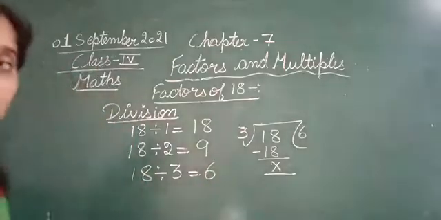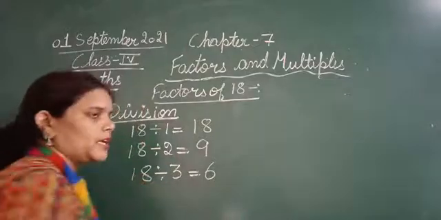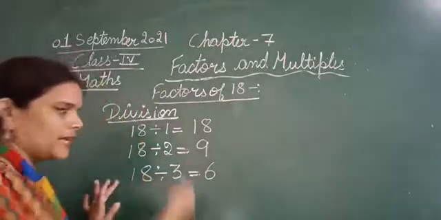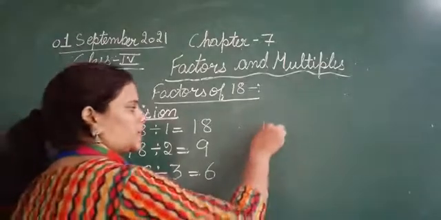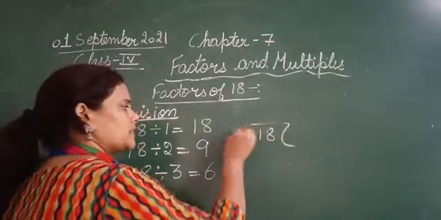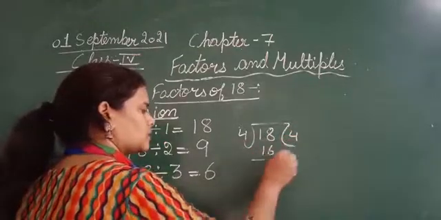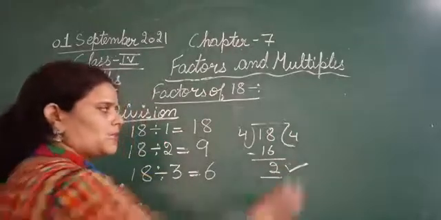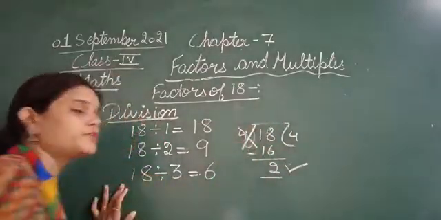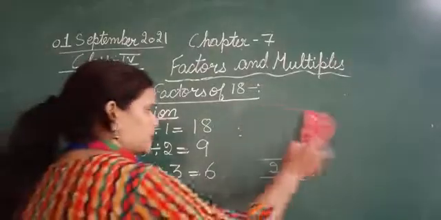Okay. Next, the number by which 18 will be divided, that can be 6. Suppose next we divide 18 with 4. अगर आप 18 को 4 से divide करेंगे, देखिए 18 divided by 4. 4 4s are 16. 2. So here we are having the remainder. So that means 4 is not the factor of 18.